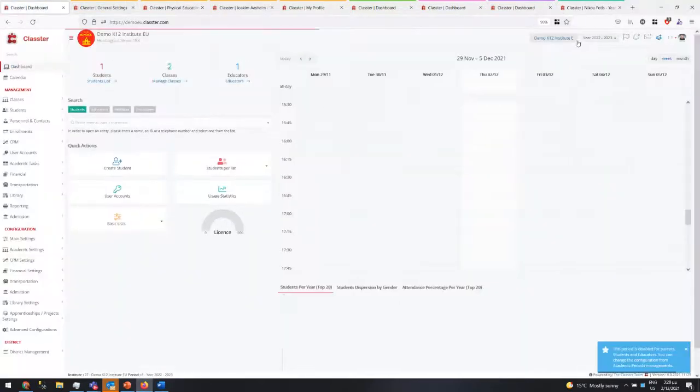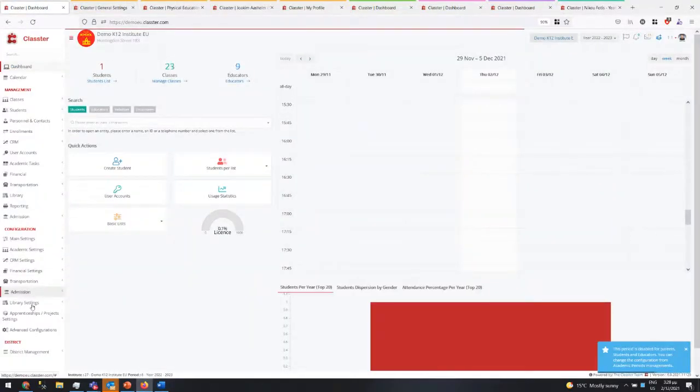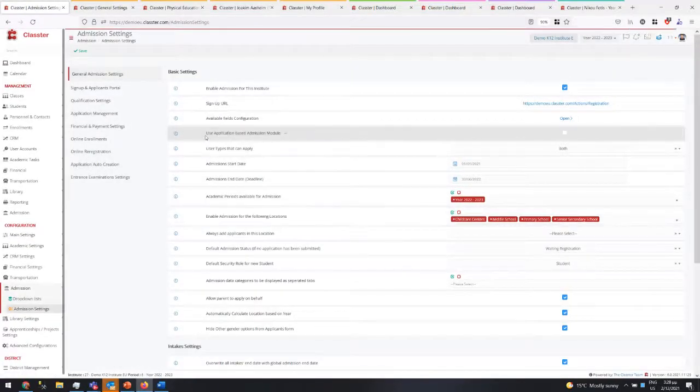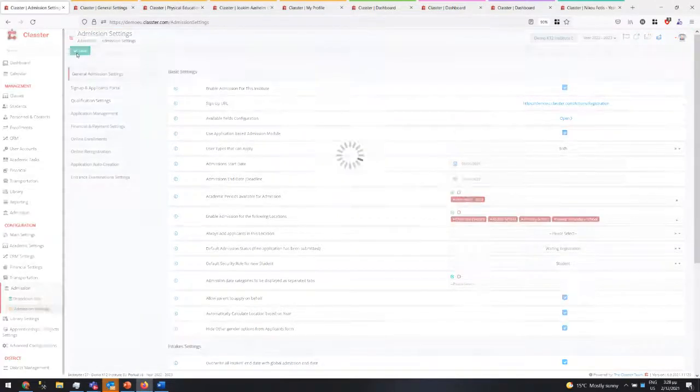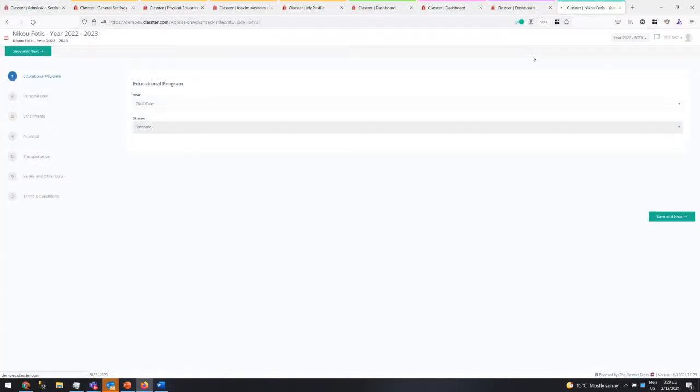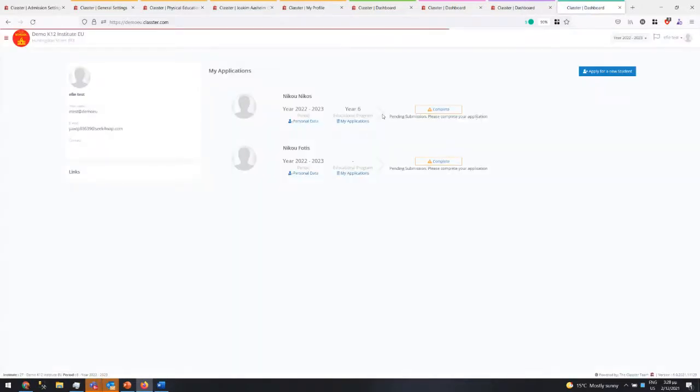So let me change and go to 23 and then go to admission settings. What I'm going to do here is change the settings and use application based. That basically means that I will create multiple applications. So if I do a refresh here, you will see that the educational program selection has changed now.